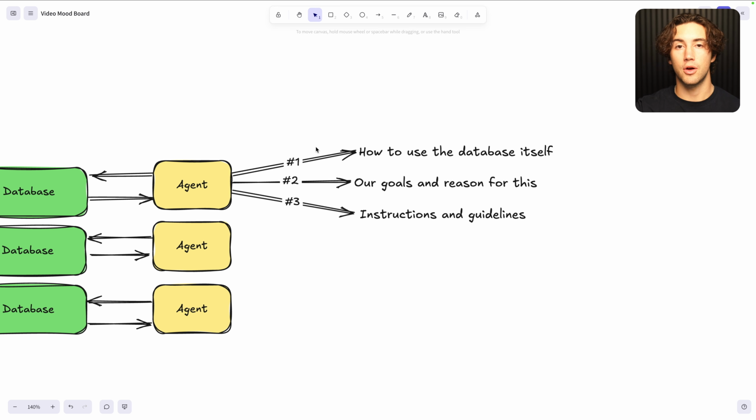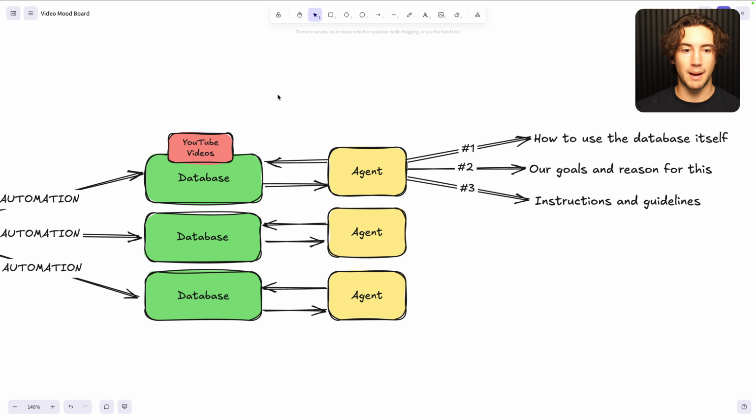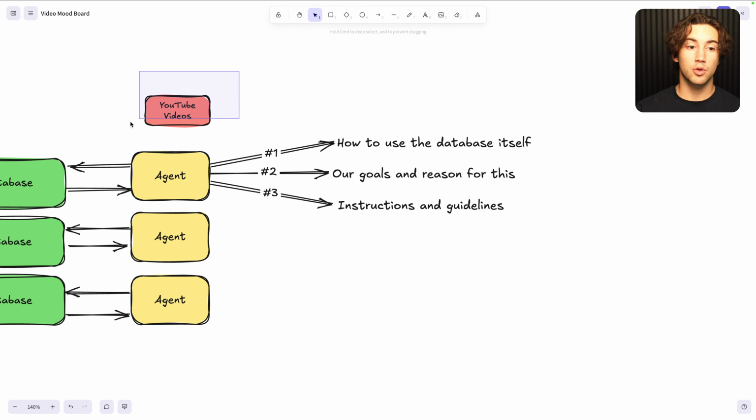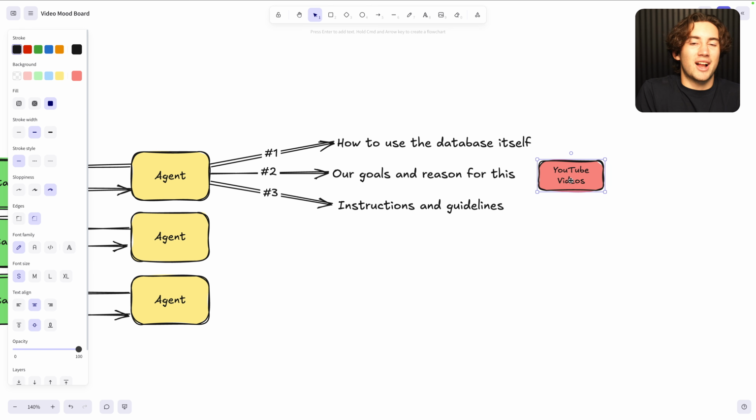We can just say yes or no. We don't have to think about all of the process that goes into making a successful decision because we can set that up in the agent. And I'm going to show you how to do this with YouTube videos. We're going to automate YouTube videos into a database. We're going to grab the transcript during the automation. We're going to feed that transcript to the agent, and then that agent is going to use these three things, and it's going to help me make a decision. It's going to score the video based on the transcript, and it's going to say, Drake, should you watch this or should you not based on the goals that you've given me?